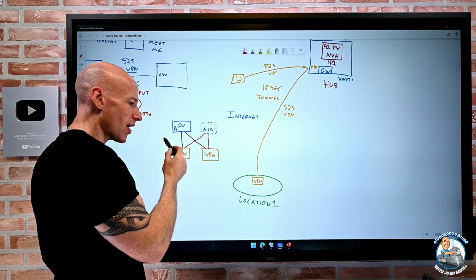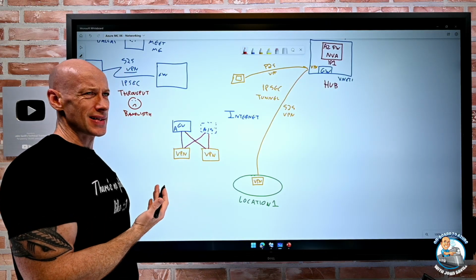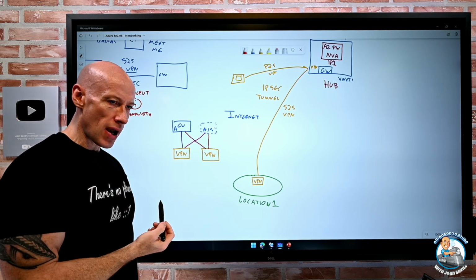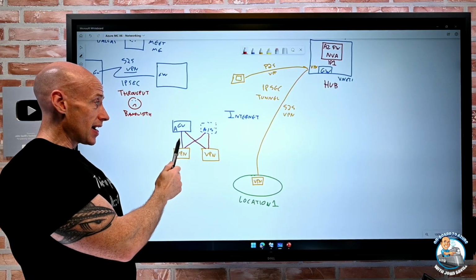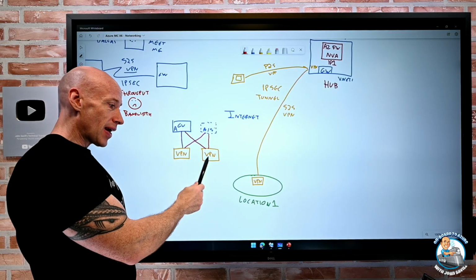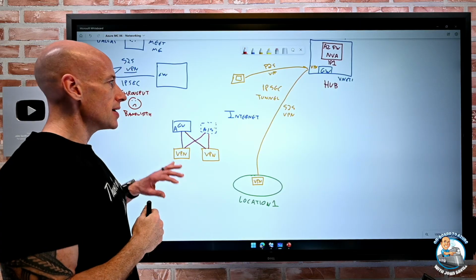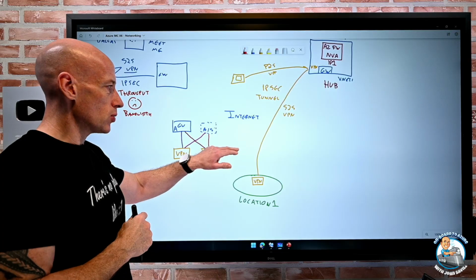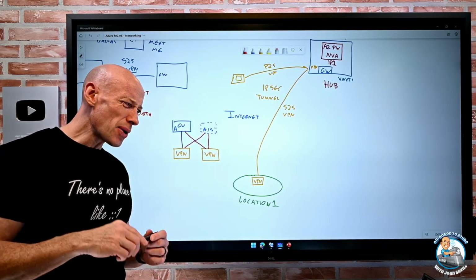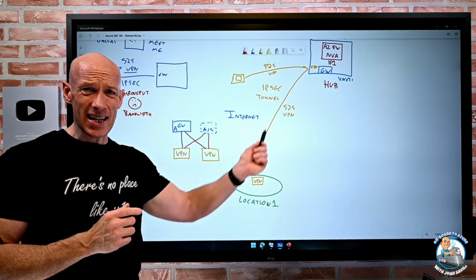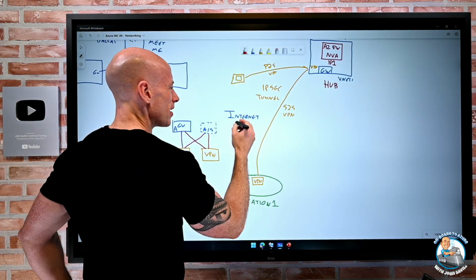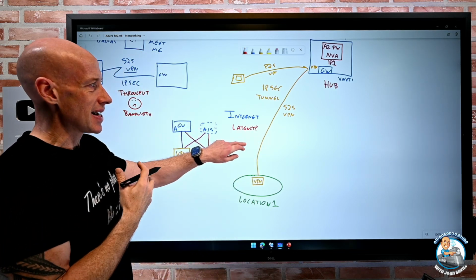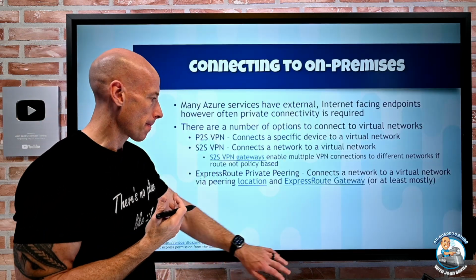I could make the Azure side active-active, and I can do that on everything except, I think, basic and standard on the Azure side of the VPN gateways. And it's my choice if I want to add multiple VPN gateways on-prem. But now this is very resilient. It's resilient against a failure on one of the Azure side. It's resilient against a failure on my side. So I can bring those in to have a more resilient connection no matter what might happen to those. But it's going over the internet. And going over the internet means the latency between these connections could vary because it's the internet. It's not going to be a set standard latency. There's just going to be some variation.